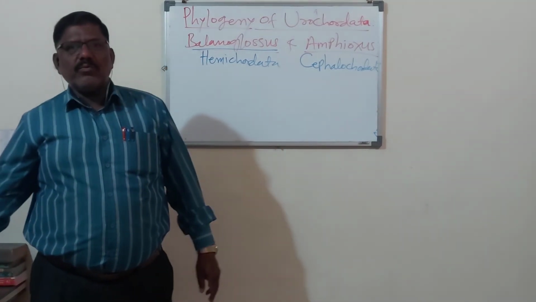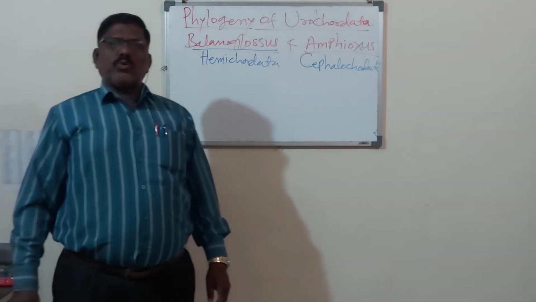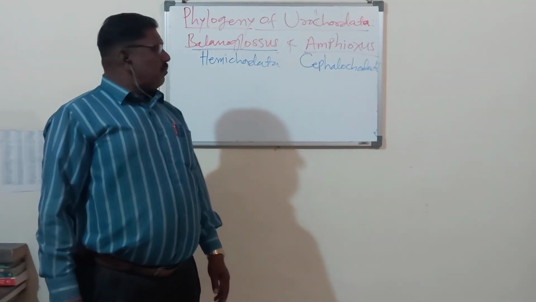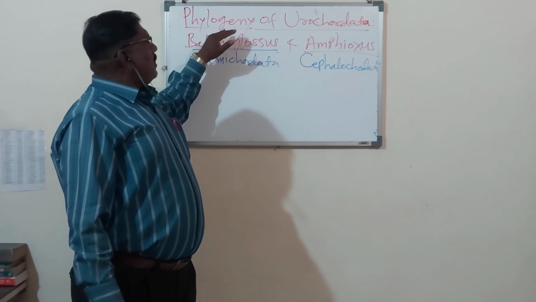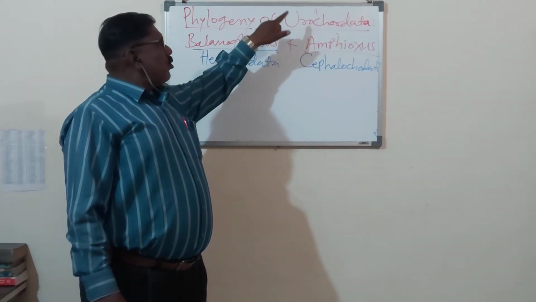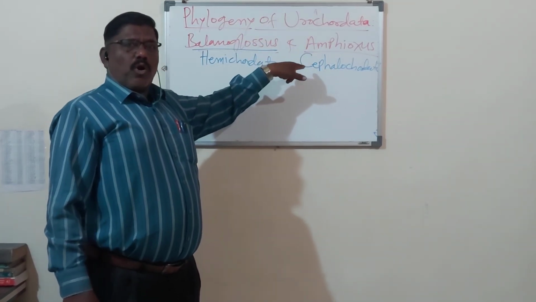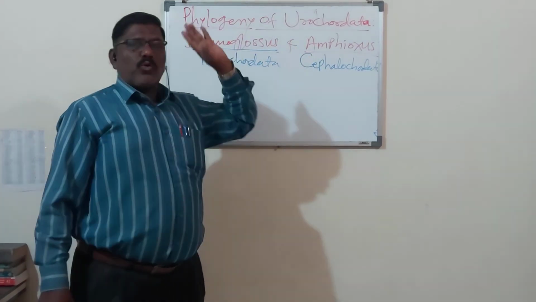Very simple. So dear students, for today it is sufficient. From the Protochordata chapter, today we studied the urochordata, general characters of urochordata, and then phylogeny of urochordata.